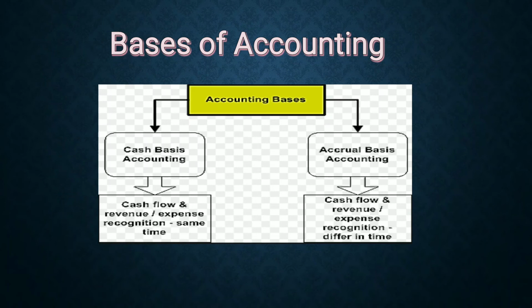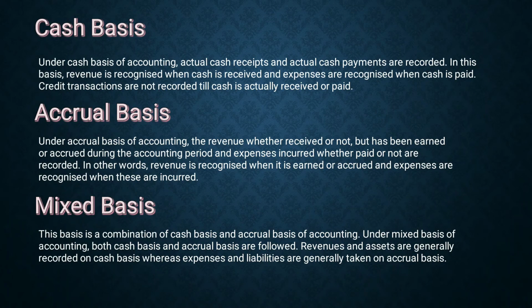Now we will move on to basis of accounting. So basis of accounting are broadly classified into 2 types. One is cash basis and the other one is accrual basis. Okay, and we have one more thing, that is mixed accounting. Okay, so there are three types. One is cash basis, accrual basis. When both these are followed, it is mixed basis.